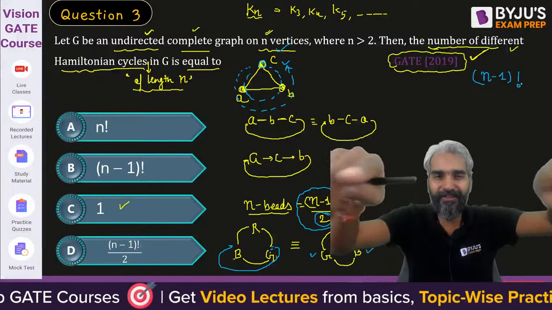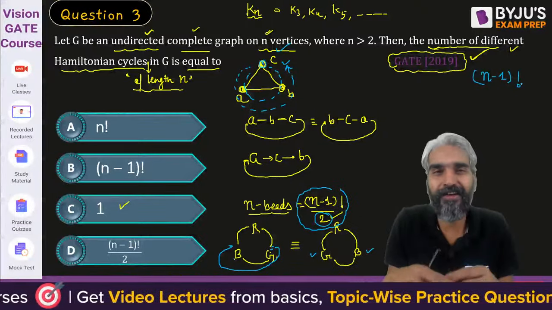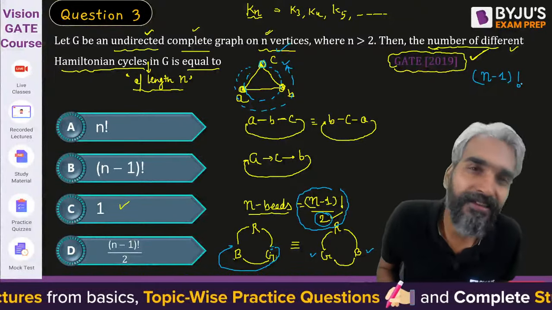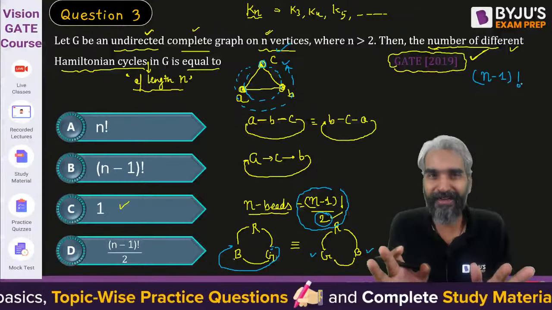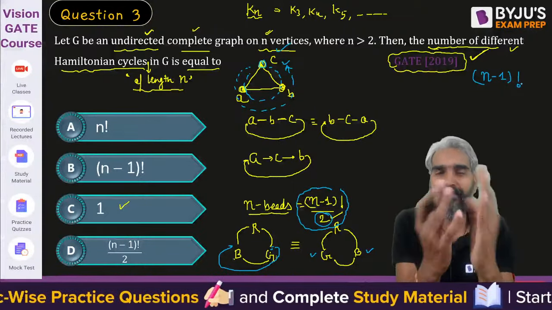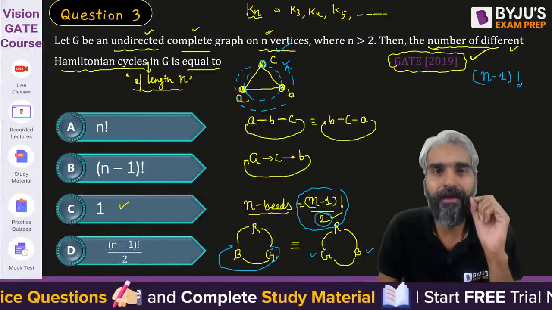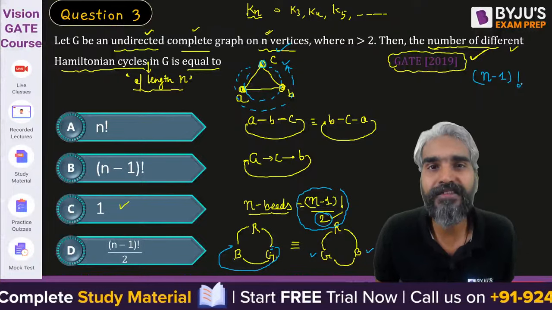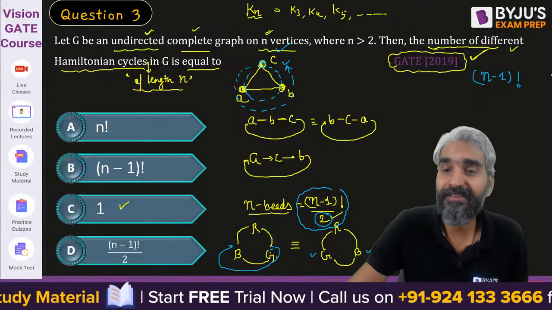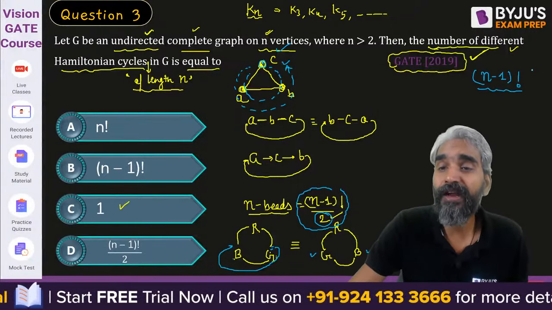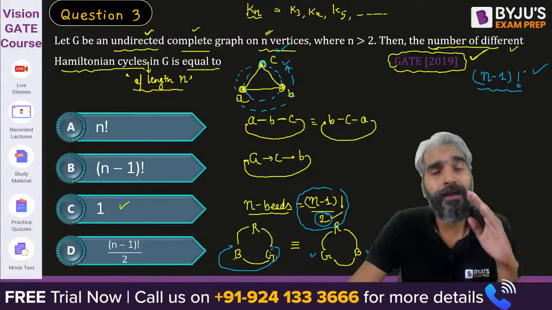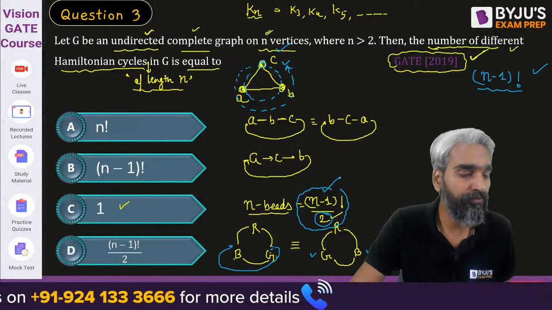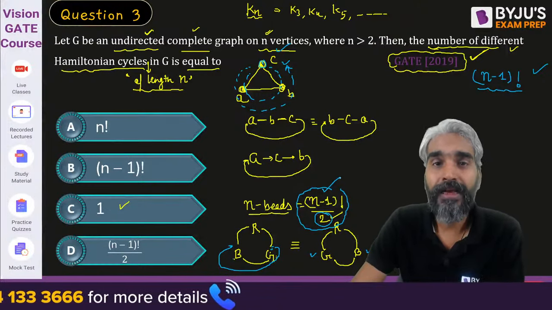Why? Because if the people are sitting over the chairs around a circular table, then you cannot turn them around and see who is on the left hand side and who is on the right hand side. You cannot do that, right? So when there is a distinction between clockwise and anti-clockwise, then there will be n-1 factorial combinations. But when the clockwise and anti-clockwise are the same, then it will become n-1 factorial by 2.